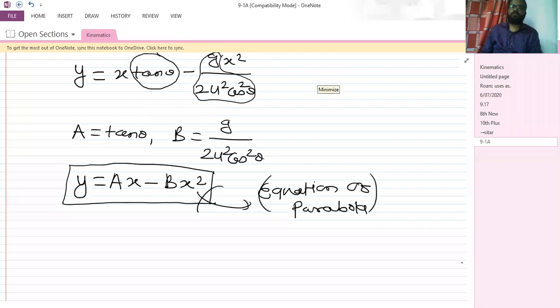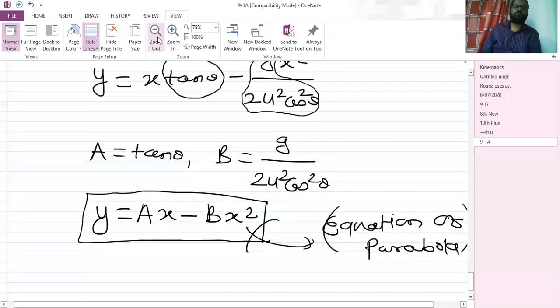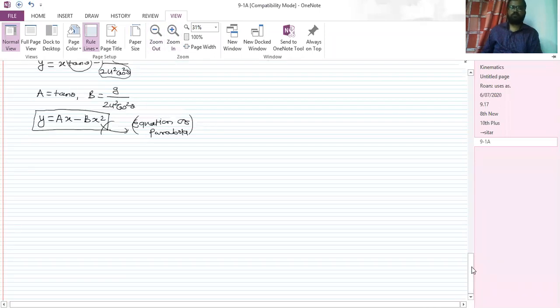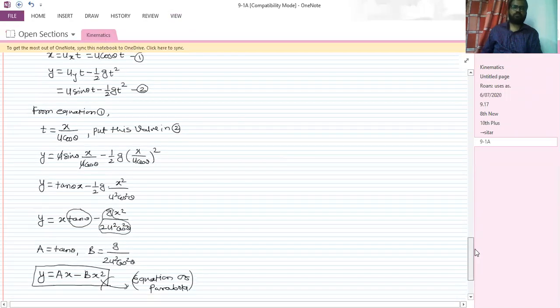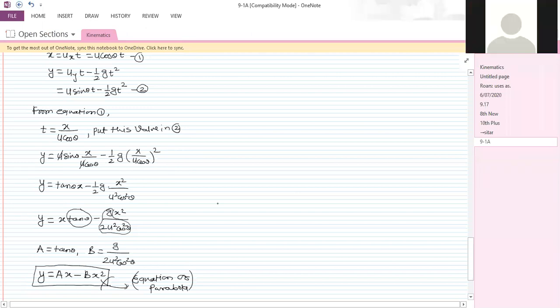Santosh, which one? Same on the same page. Yes, if you are done with this, please message me so that we'll proceed.